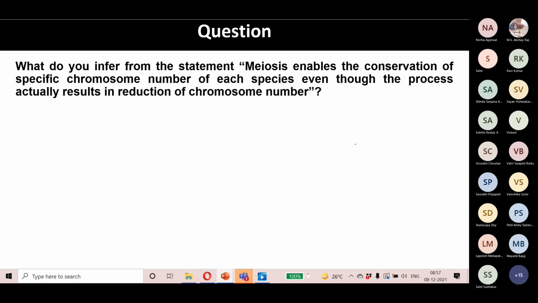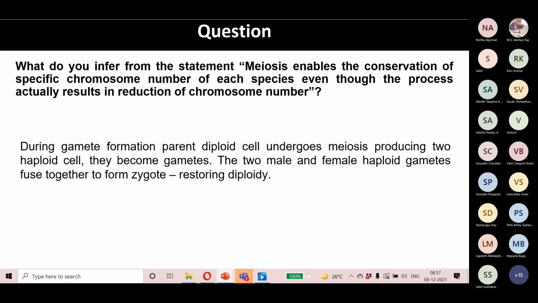So how does meiosis enable the conservation of a specific chromosome number? We see that meiosis is a reductional division. When it forms a gamete, the haploid cell receives half of the chromosomes, right? But then how does the cell restore its chromosome number? When the egg fuses with the sperm, the original chromosome number is restored. N and N, yes, N becomes 2N. So this is how meiosis restores diploidy. I hope you understand how important it is for the gametes to undergo meiosis.